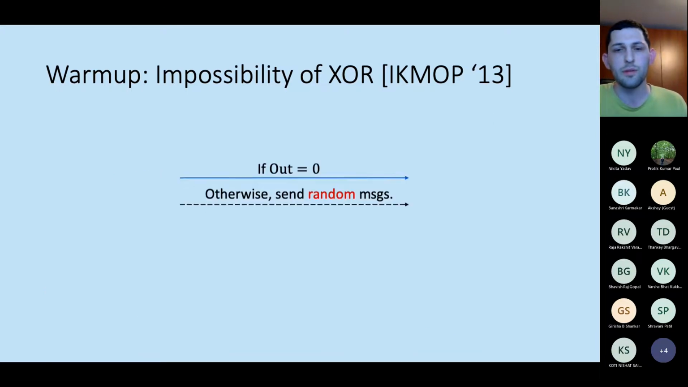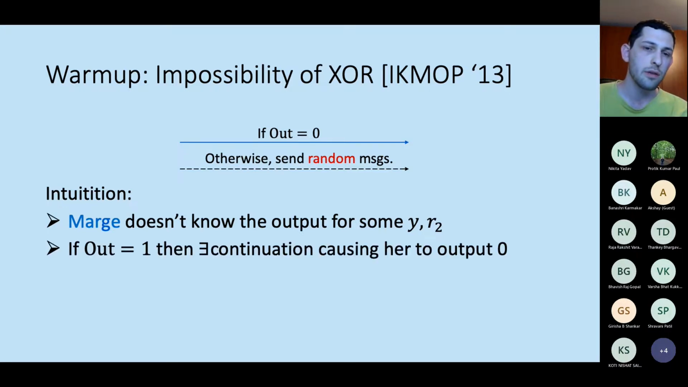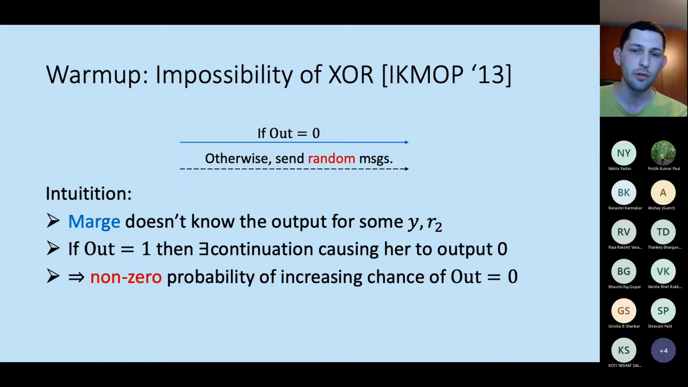So intuitively, why does this work? I remind you, before receiving this message, Marge still doesn't know the output for some values of y and the randomness too. So this means that if the output is actually 1, x XOR y equal to 1, there must exist some continuation that will cause her to output 0. And because Homer sends random messages, there exists a non-zero probability of Homer hitting those exact messages that will cause her to output 0. So there exists a non-zero probability of actually increasing the chance of the output of Marge being 0.